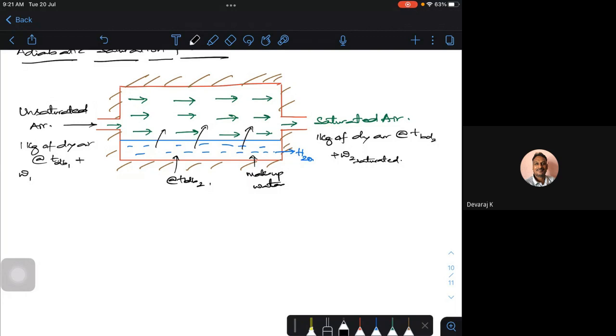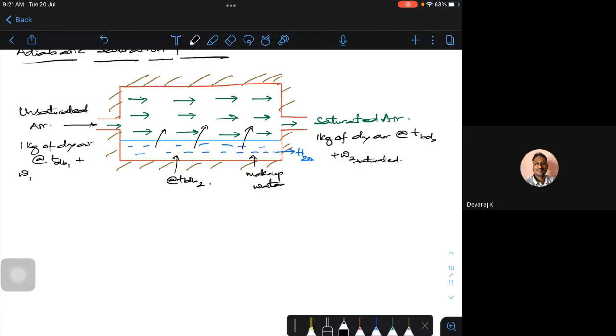The process will continue until, you have to see that, from the air to the water, I'm going to see some kind of an energy balance. So that may be required to vaporize the water. So what is the energy balance we have to put actually?